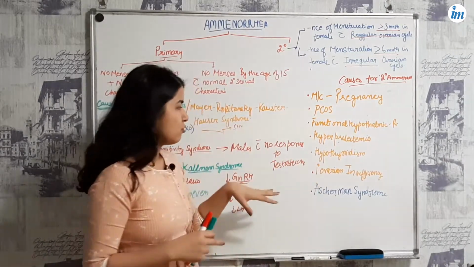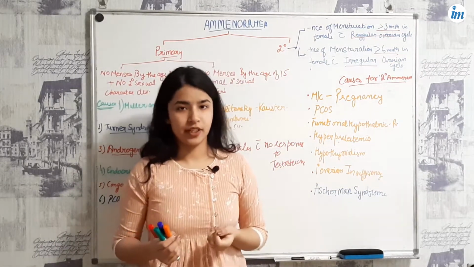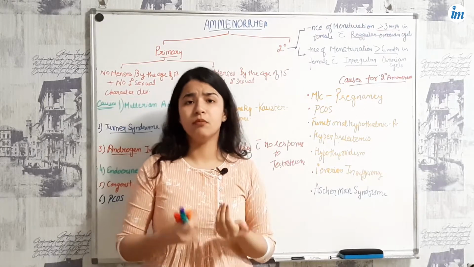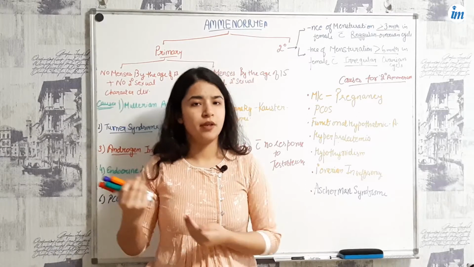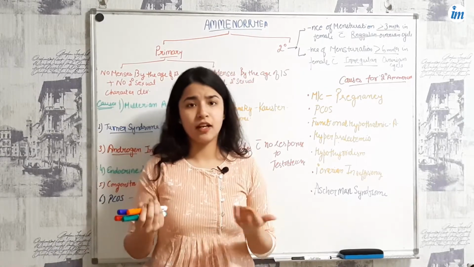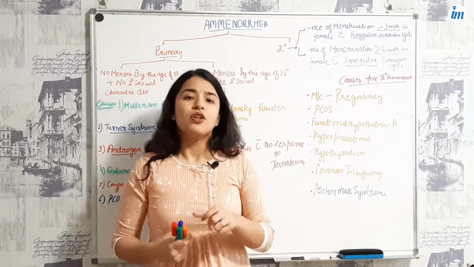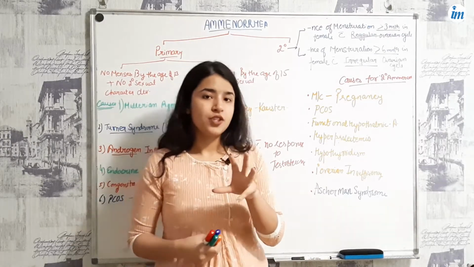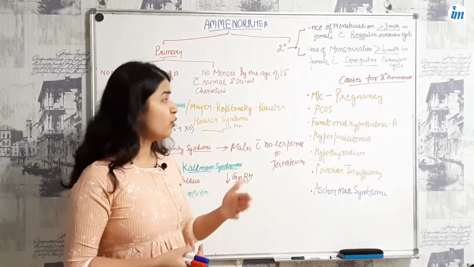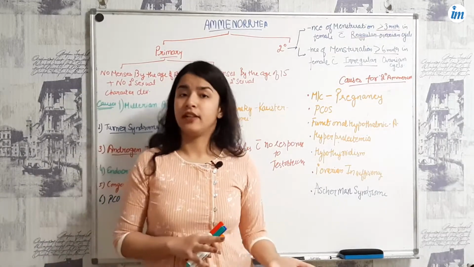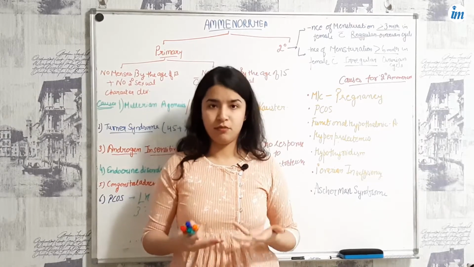Hypothyroidism has somewhat the same mechanism. In hypothyroidism, you will see that less thyroid hormone is being produced. So the thyroid gland will signal the pituitary and hypothalamus to produce more TRH and TSH. If there is more TRH, it will also stimulate prolactin production, so it increases prolactin production.